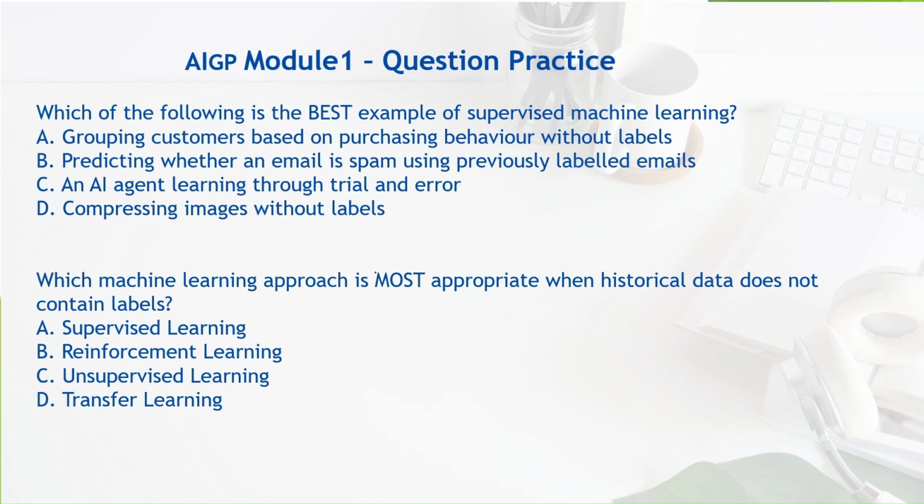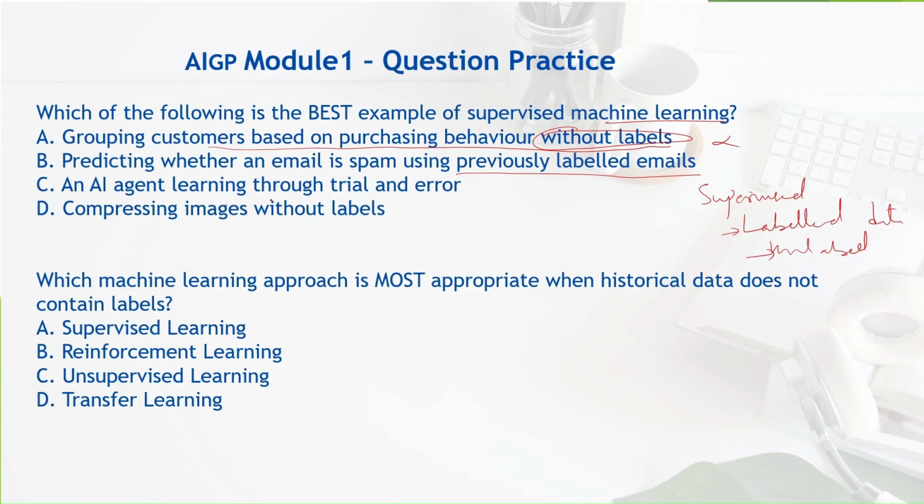Next, which of the following is best example of supervised machine learning? So unsupervised uses unlabeled data and supervised systems use labeled data. Let's see the answers here. Grouping customers based on purchase behavior without labels. See this answer, this word without labels itself can nullify this answer. Predicting whether an email is spam using previous labeled emails. Using previous labeled emails. Okay, let's see the next option.